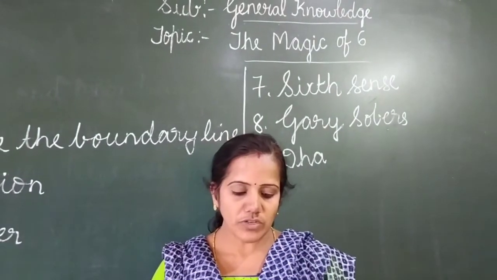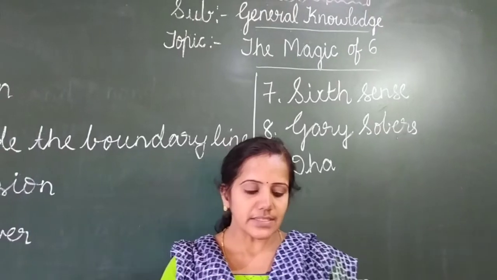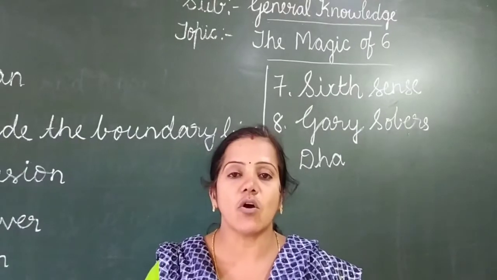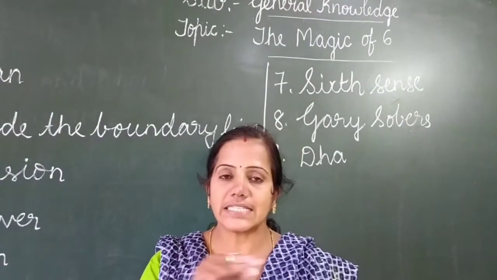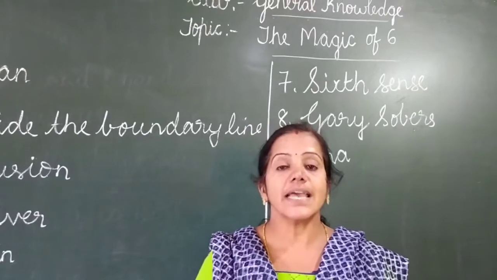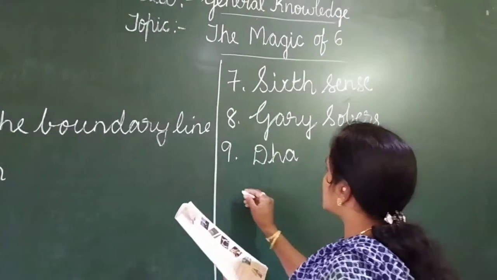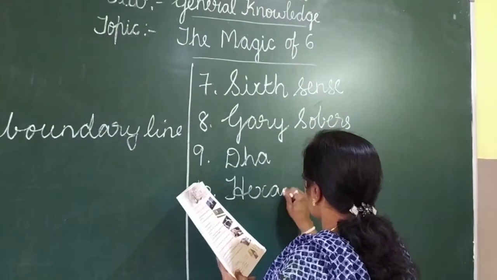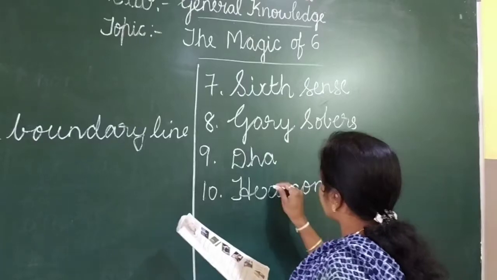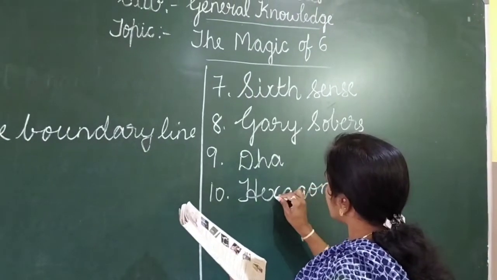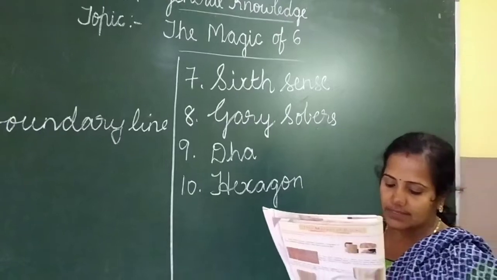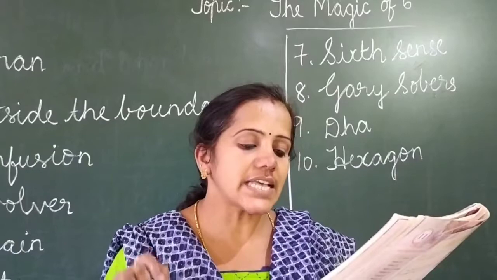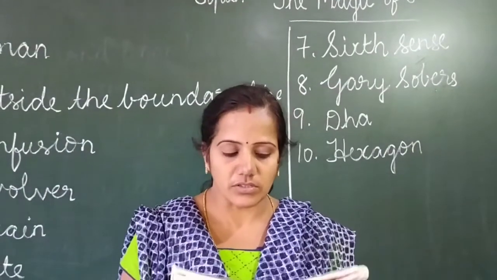So next we'll move on to the 10th one. What is a plane figure with 6 sides and angles called? We call it a hexagon. So the 10th answer is hexagon, H-E-X-A-G-O-N. The plane figure with 6 sides and angles is called a hexagon.